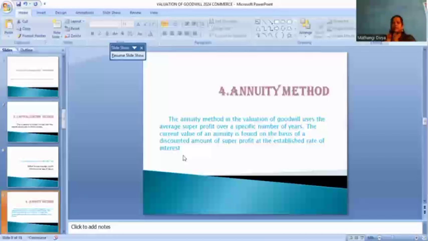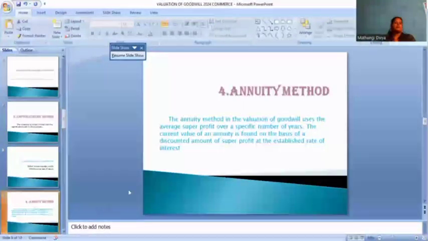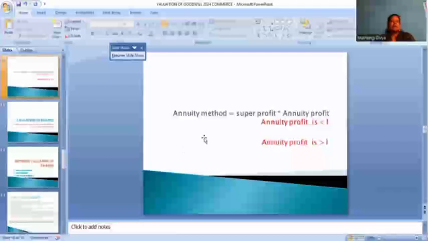The profits may increase or decrease, and analyzing that is the annuity method decision. Okay, we have to analyze the profits in a specific year, every year, how much we earn or how much we lose. Okay, that is called the annuity method. We have to calculate that, an important role and an important thing we calculate in the annuity method.